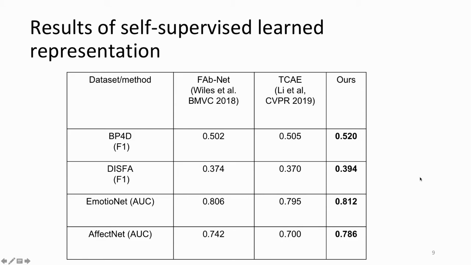Then I would like to show some evaluation results. Basically, our network is trained on VoxCeleb2, which involves videos of people talking. And we evaluate our learned embedding on public datasets for facial action unit recognition and facial expression classification, for example, BP4D, DSFA, EmotionNet, and AffectNet. BP4D and DSFA are measured by the F1 score, whereas EmotionNet and AffectNet are measured by AUC, which stands for area under the ROC curve.